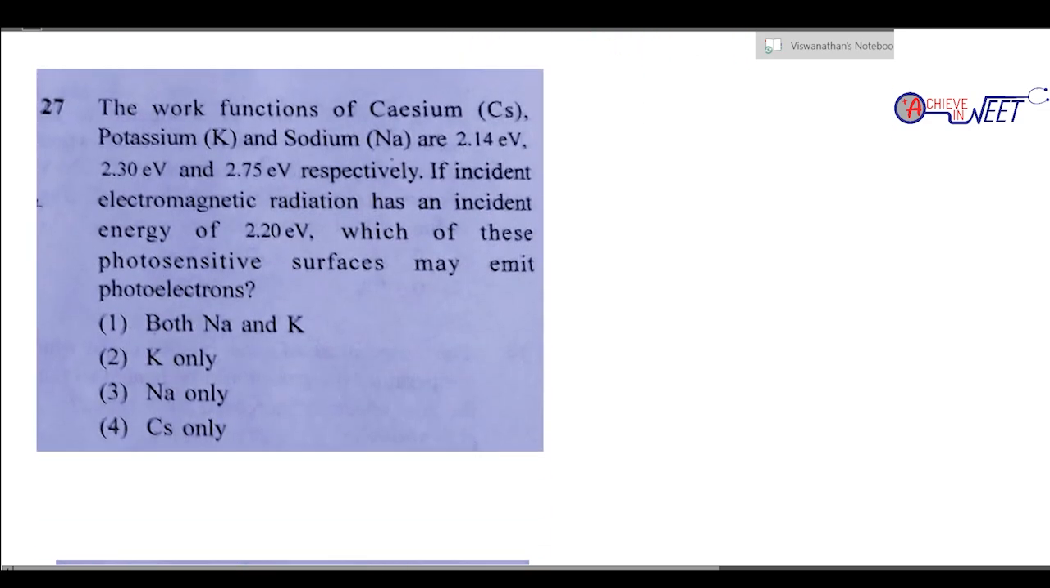The work functions of cesium, potassium, sodium are 2.14, 2.30, 2.75. If the incident energy is 2.20, which one of the following may emit? Always remember the incident energy is directly proportional to frequency because we know the formula E is h nu. So only if the incident energy is more than the threshold energy, emission will take place.